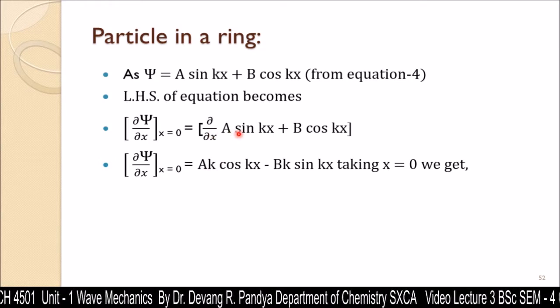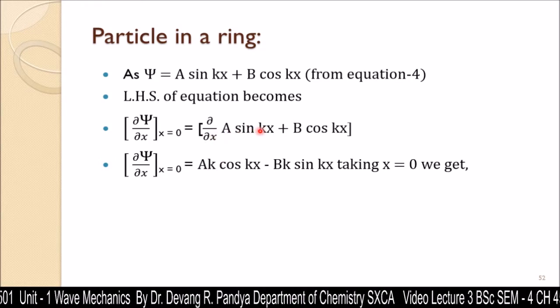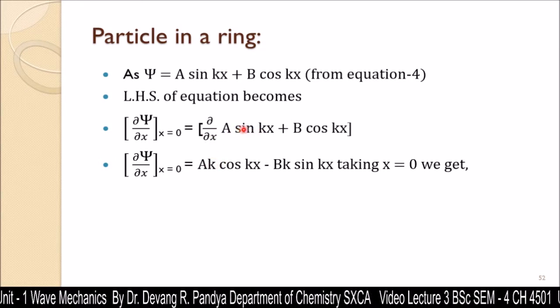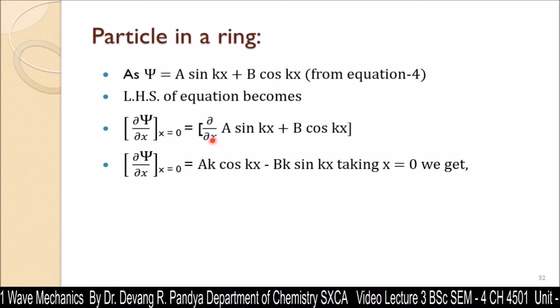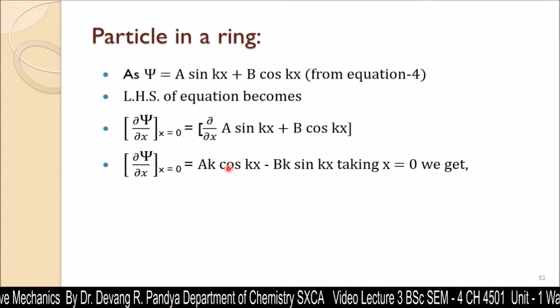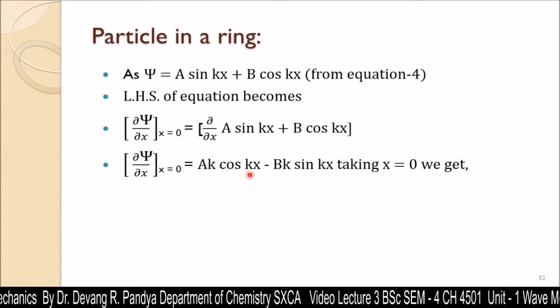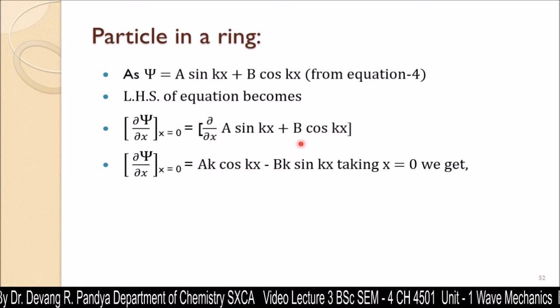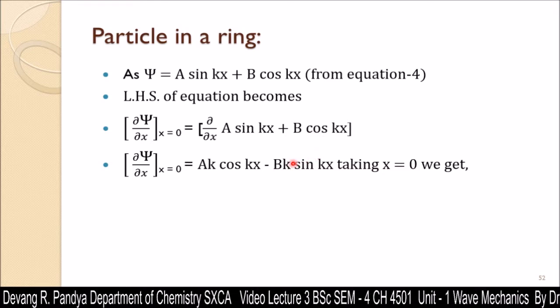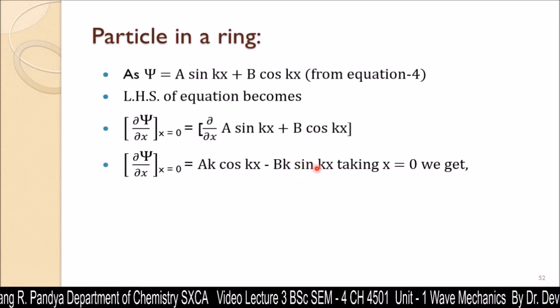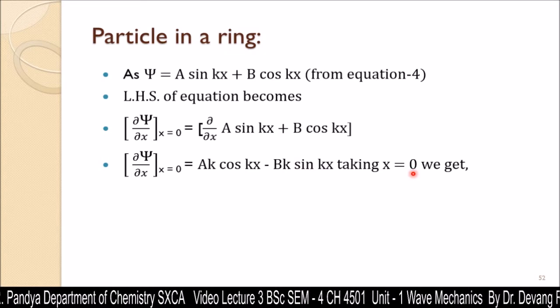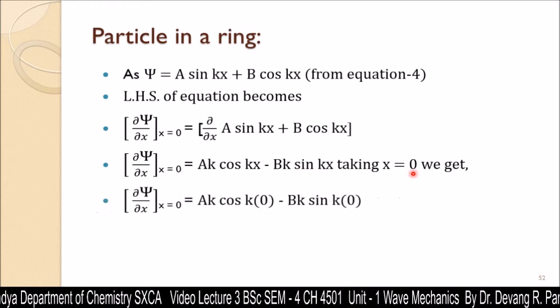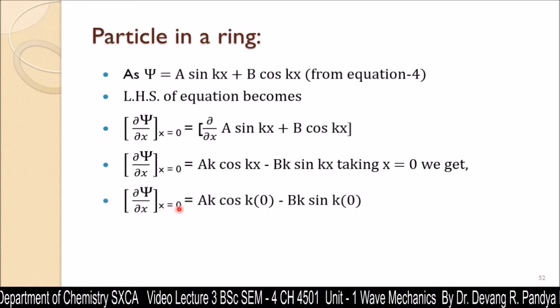When you take the single differentiation of this equation, the constant k remains outside and sine converts into cos. So d/dx of a sin kx is written as ak cos kx, and d/dx of b cos kx can be written as cos converted into minus sine, minus bk sin kx. Now taking x equal to 0, we get dψ/dx at x equal to 0.